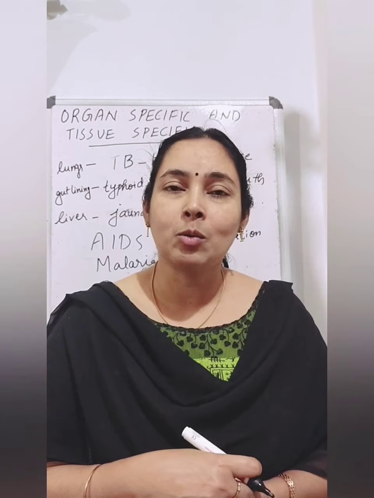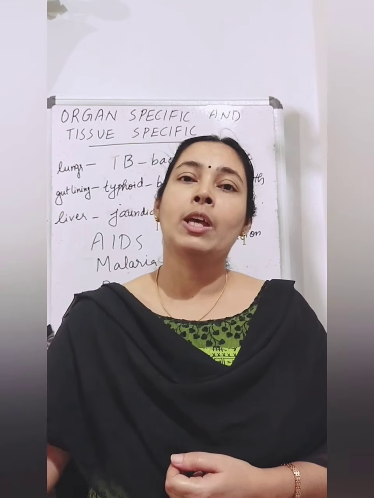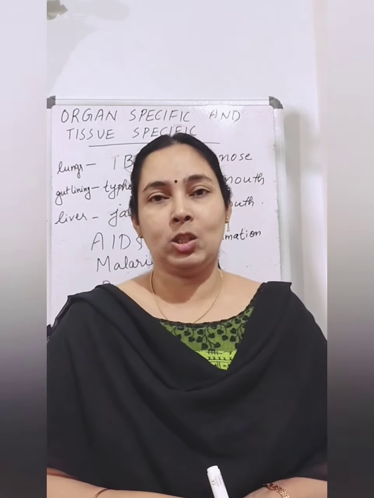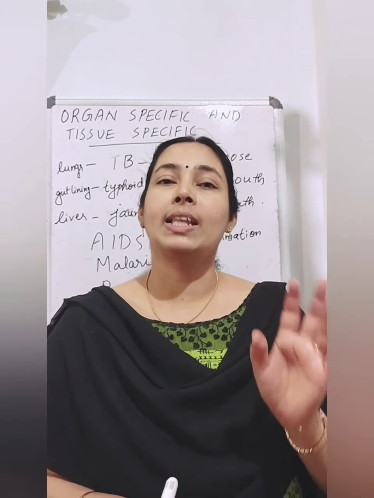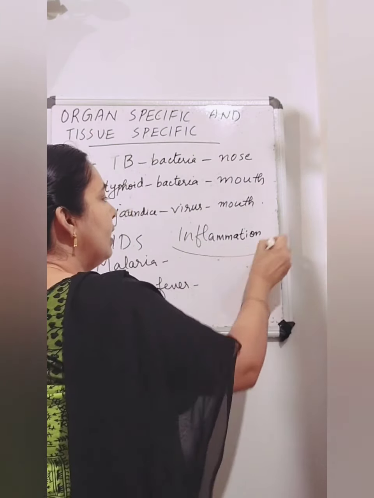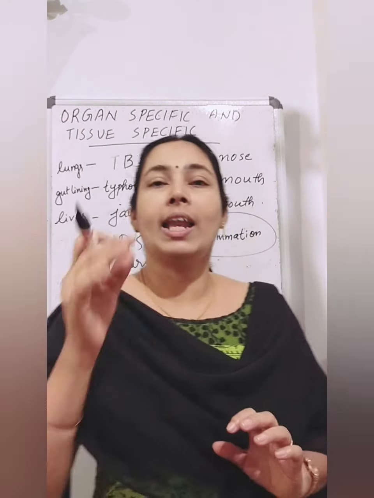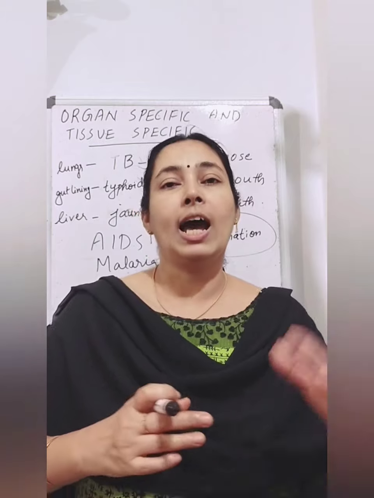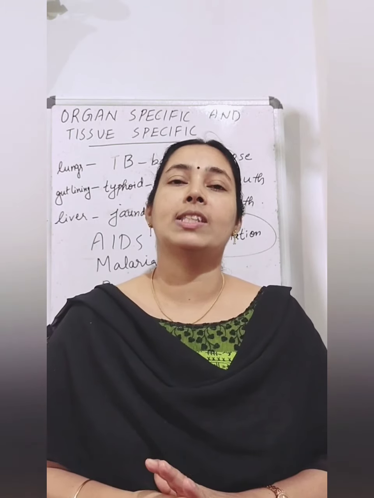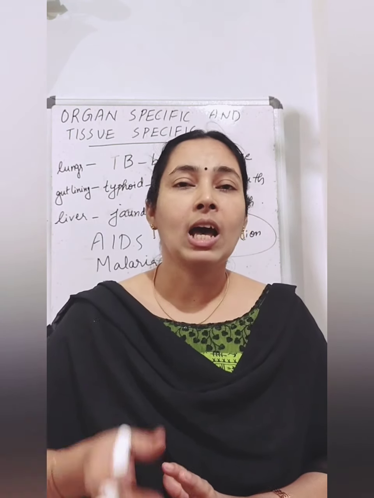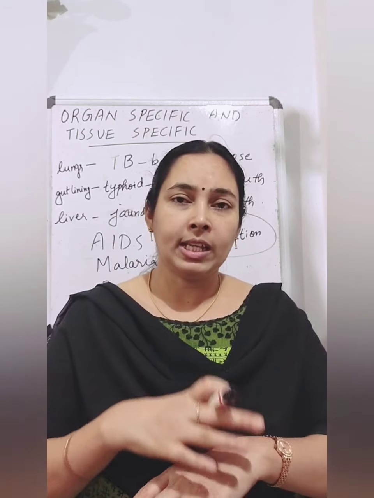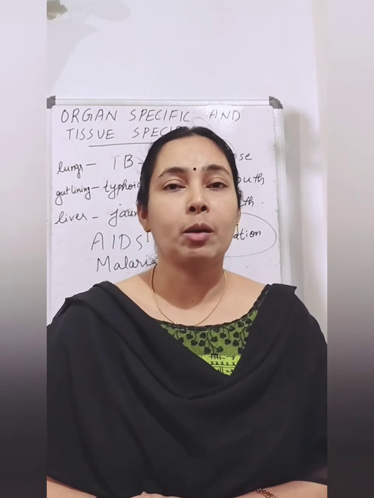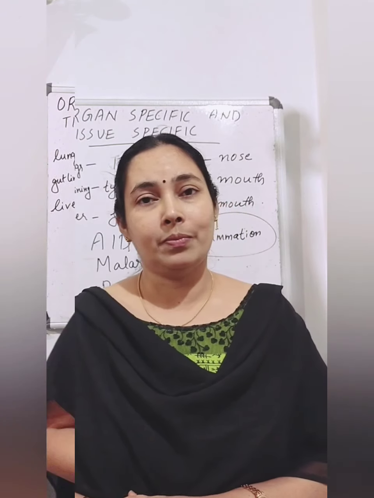What does the immunity system do? It will recruit some cells to the affected part to kill that disease causing microorganism. And that recruitment is called inflammation. And as a result of inflammation, there will be some local effects and there will be some general effects. Which are the local effects? Pain and swelling in that area. General effects, we will be affected by fever also.